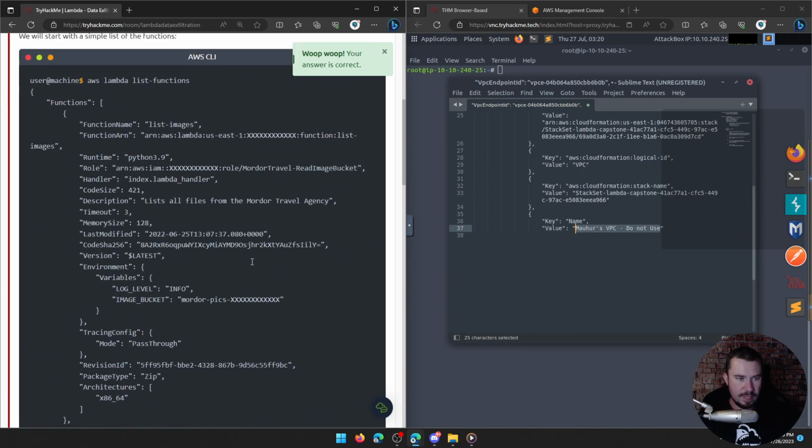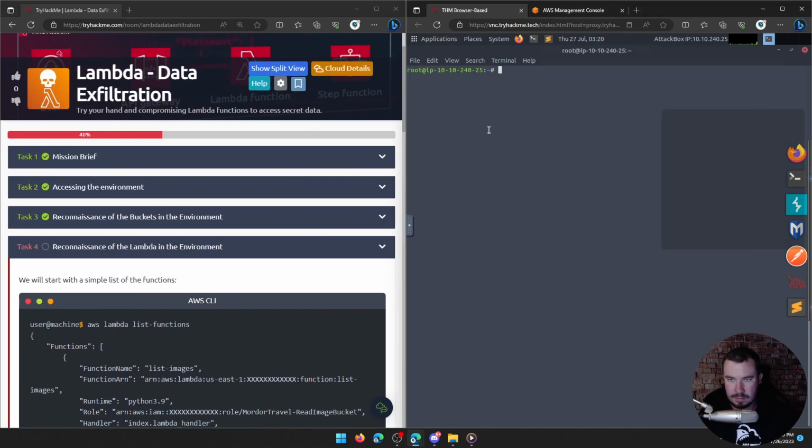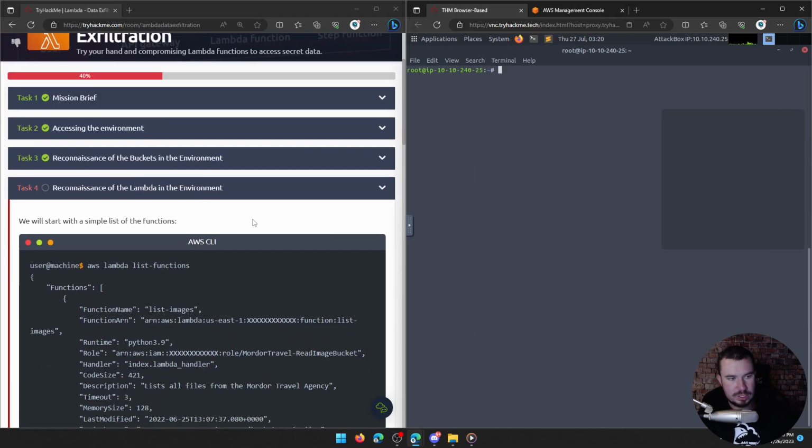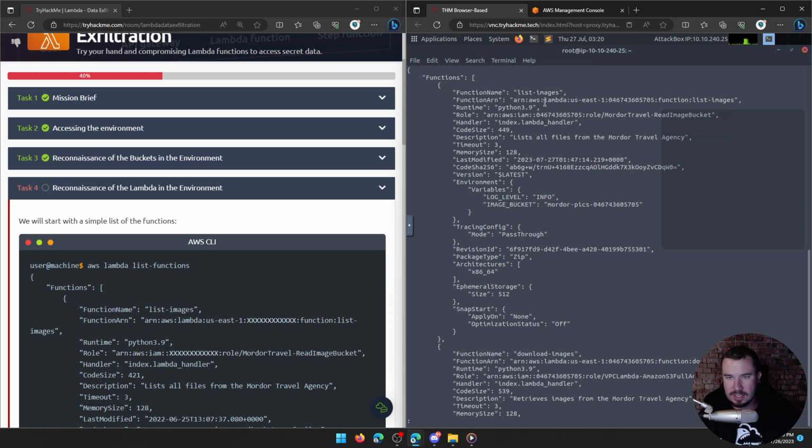Reconnaissance of the Lambda in the environment. We will start with the simple list of the functions. So we'll do that: aws lambda list-functions. Remember, these are serverless functions. And so let's read these functions ourselves before we read it from TryHackMe.